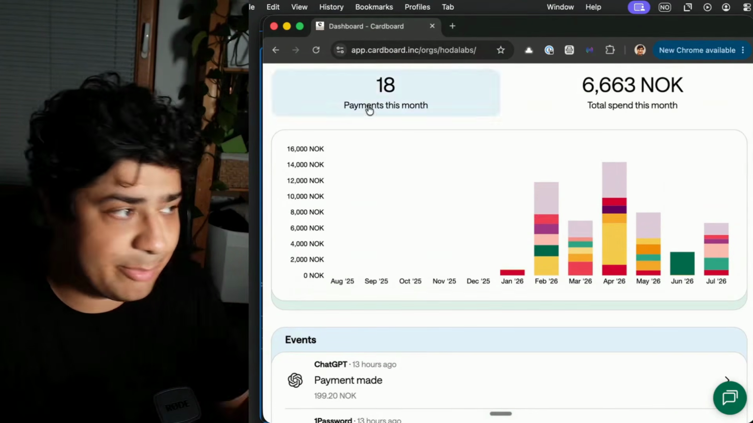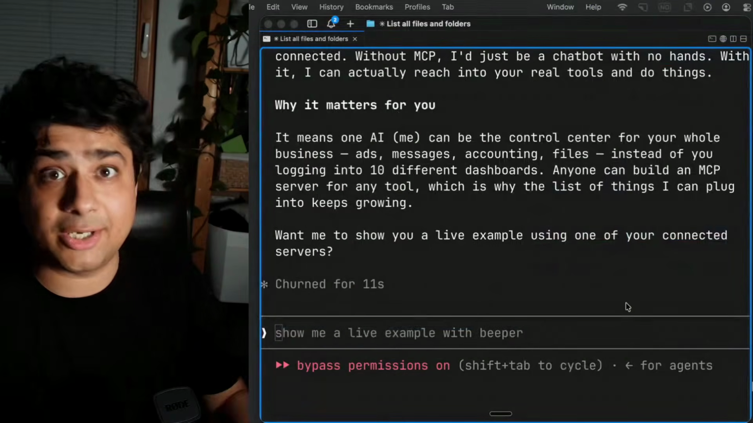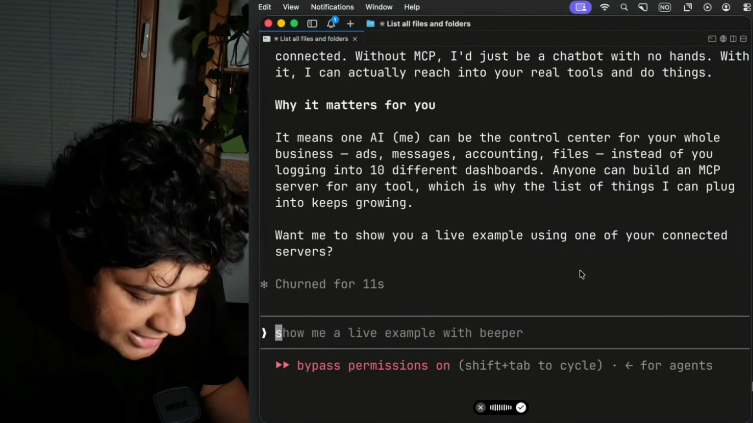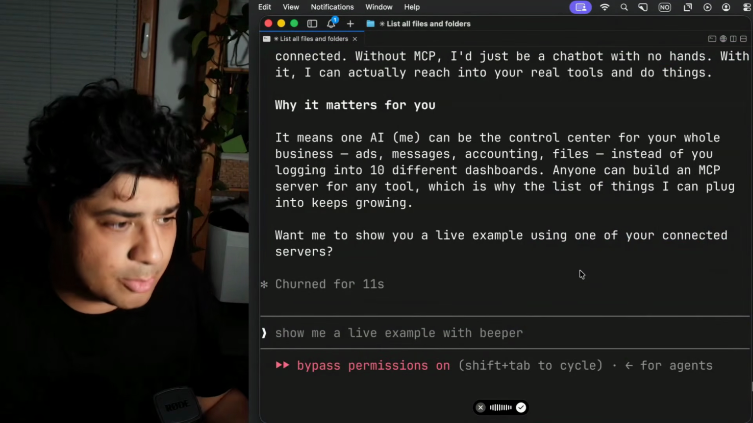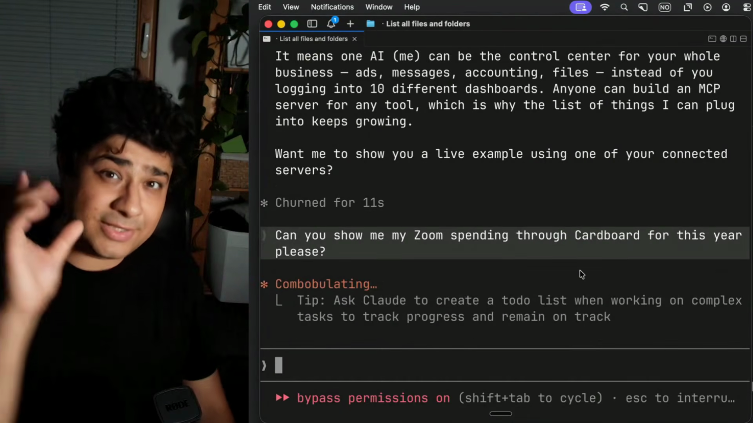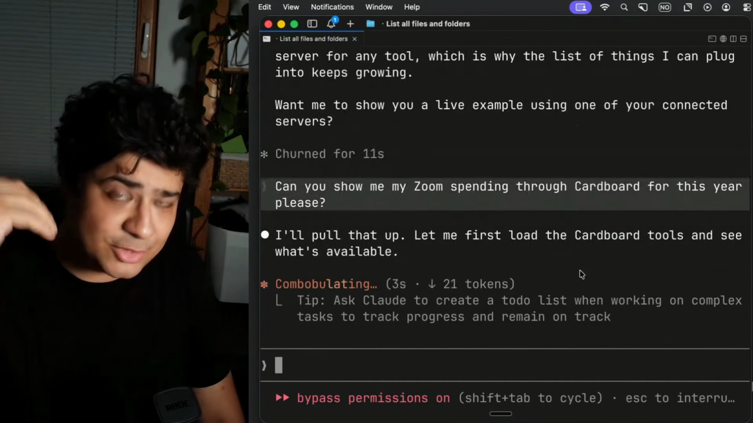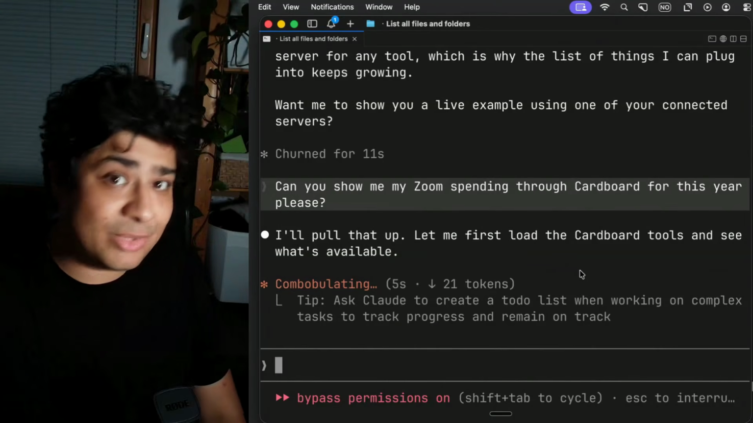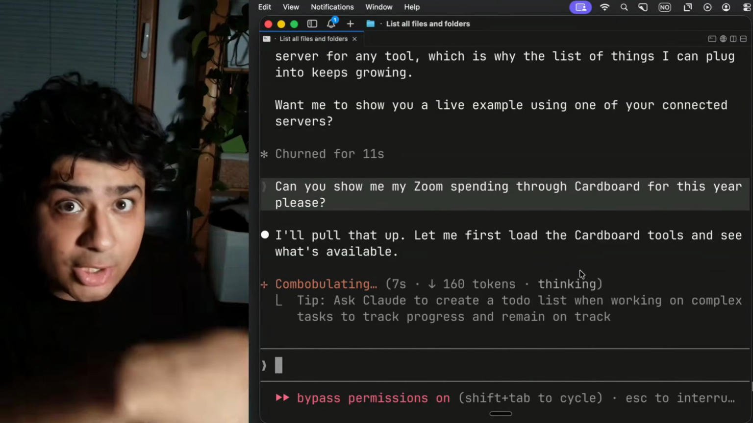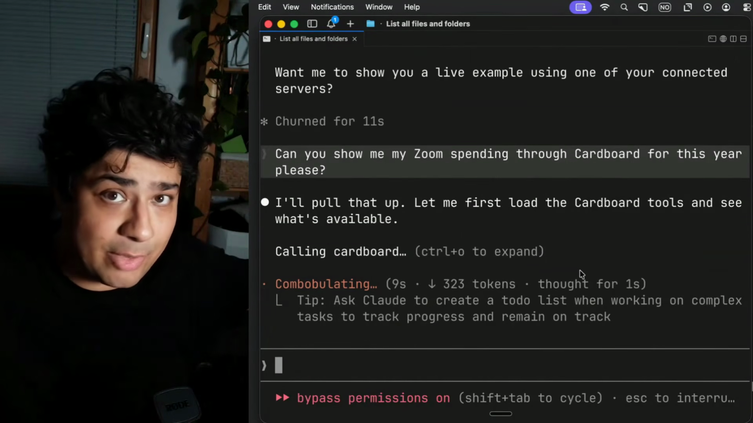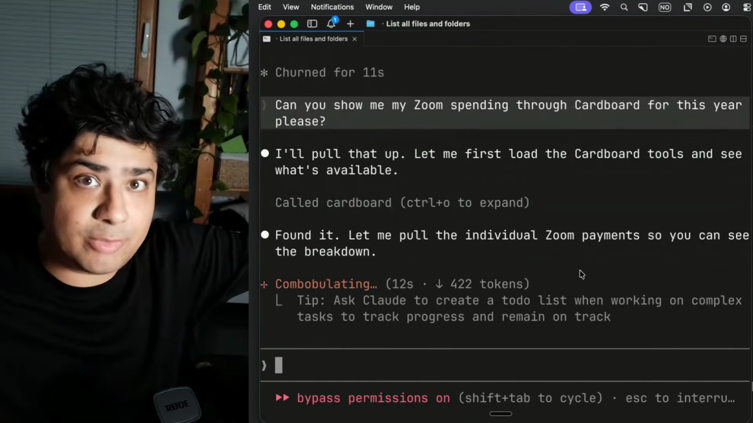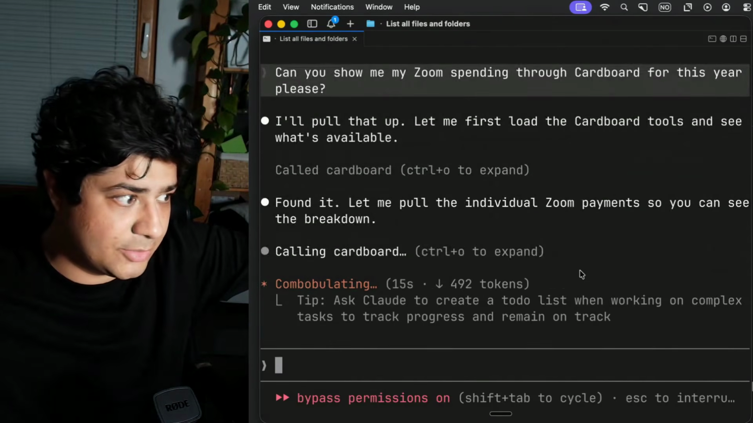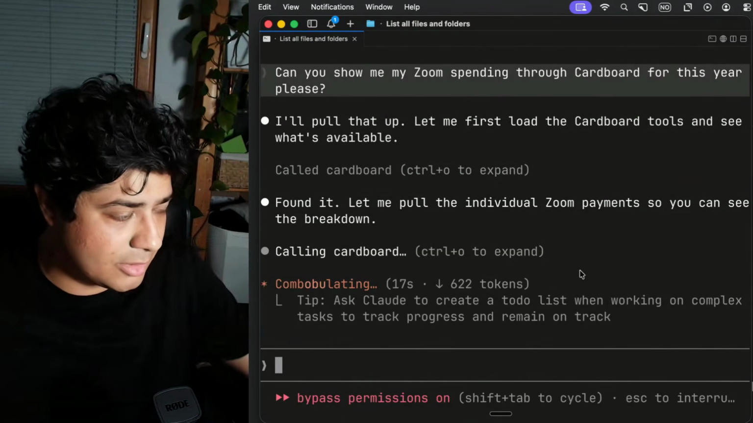So they have an MCP. Let me show you how that one worked because I just got it working today. Can you show me my Zoom spendings through Cardboard for this year, please? So now it's actually connected to an external service and it's pulling in that data through my Claude Code. I haven't even opened a web browser yet. I'm just doing it through my Claude Code. Let's see if it can do it or not. Calling Cardboard, it says.